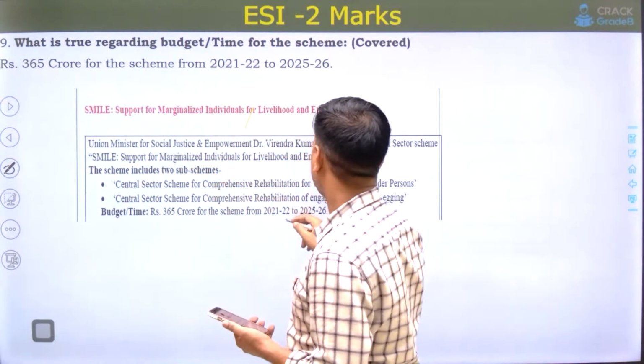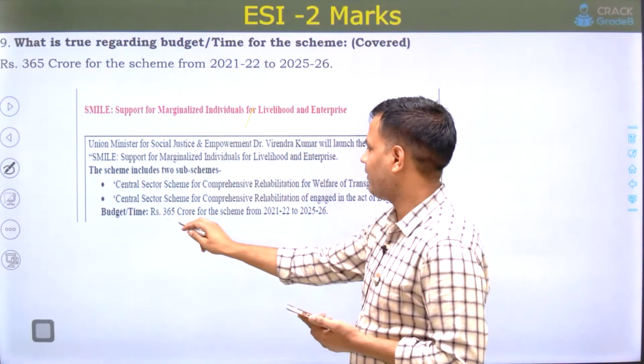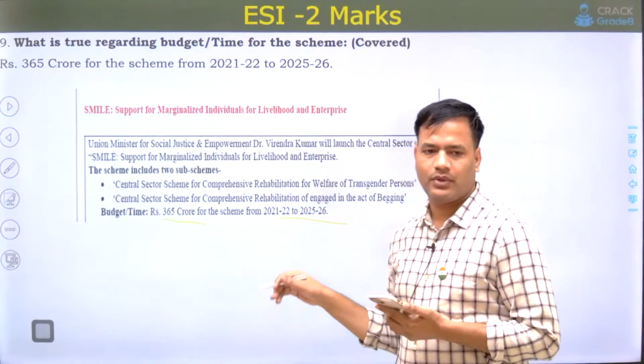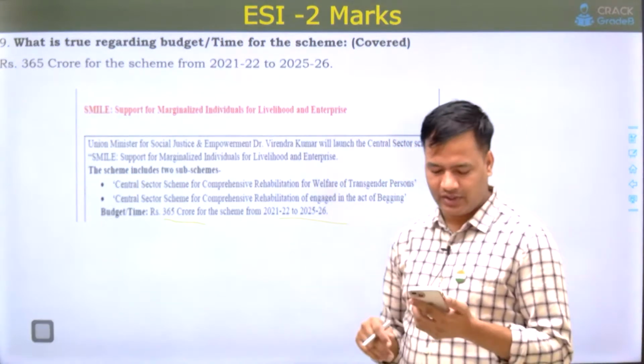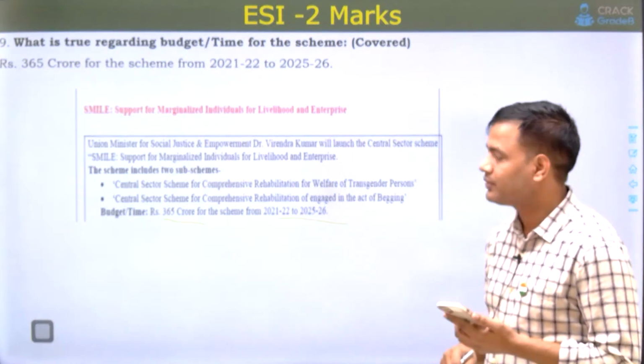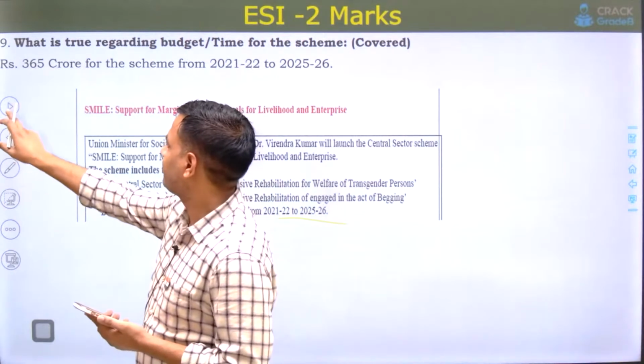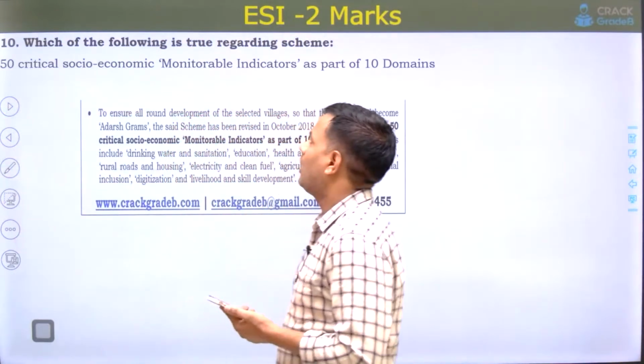So 365 crore, and 2025-26, till 2025-26. So, next question.